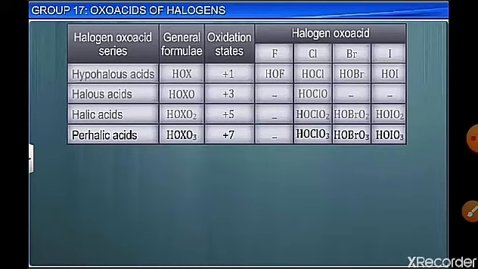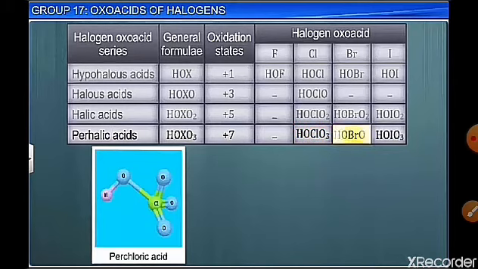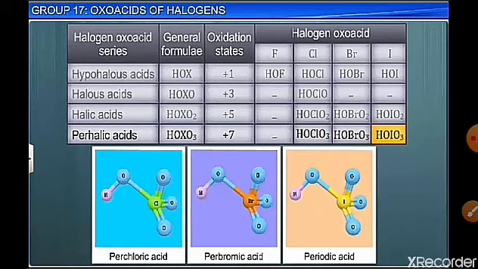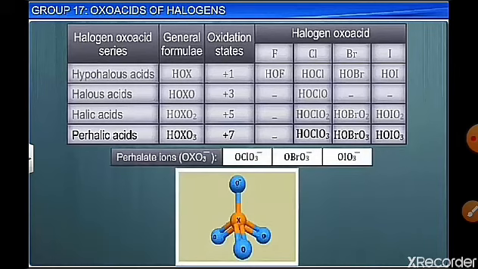Perhalic acid, which is HOXO3, the halogen is in the +7 state. Here also you have chlorine, bromine, iodine forming perhalic acid. Here the halogen forms one halogen OH bond and 3 halogen double bond O bonds. So +7 means all the valence electrons of the halogen are being used, and the perhalate ion has a tetrahedral shape, no lone pair.